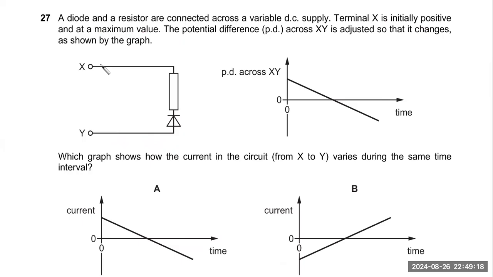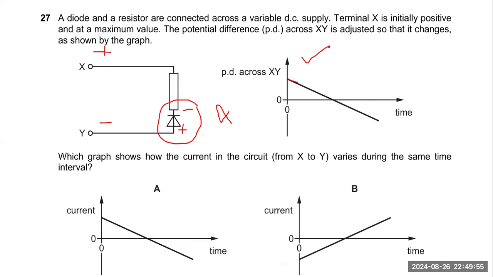It means Y is negative. So the negative side is connected with the positive side of the diode, and the negative side is connected with the positive terminal of the supply. In that case, it will not work.